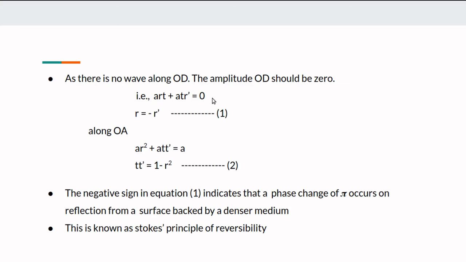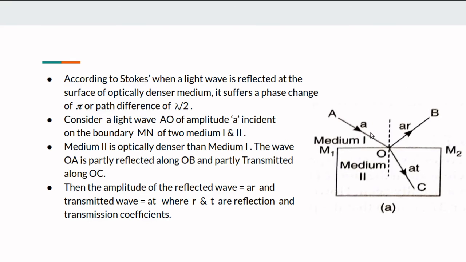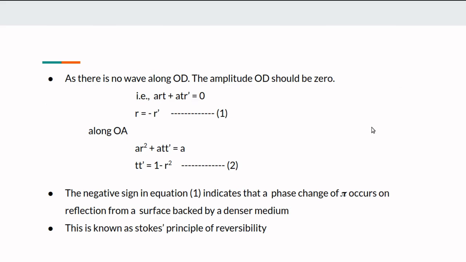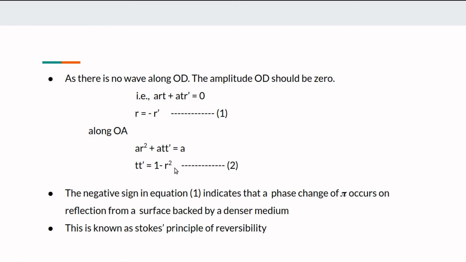Along OA, according to this figure, the amplitude is AR square plus AT T dash. But according to the first figure, the amplitude of OA is only A. Therefore, AR square plus AT T dash is equal to A. Simplifying this equation, we get T dash is equal to 1 minus R square.